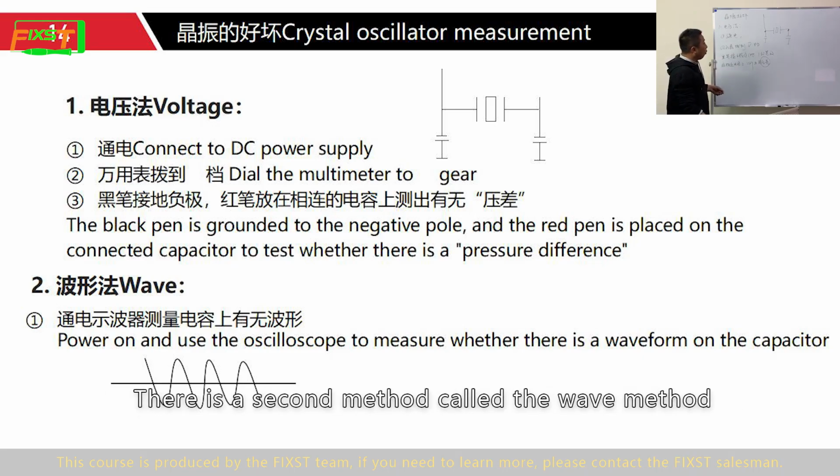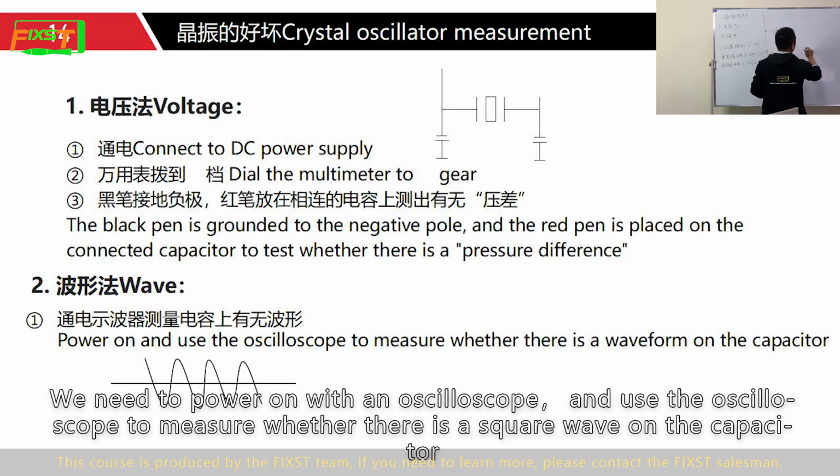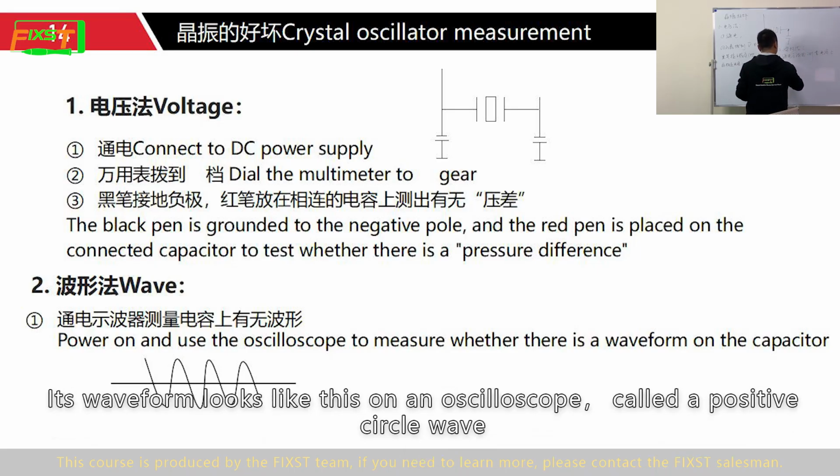There is a second method called the wave method. We need to power on and use an oscilloscope to measure whether there is a square wave on the capacitor. Its waveform looks like this on an oscilloscope, called a sine wave.